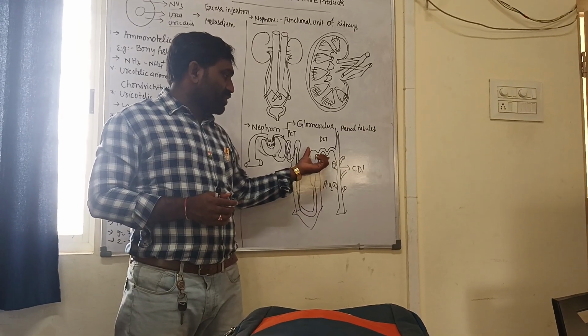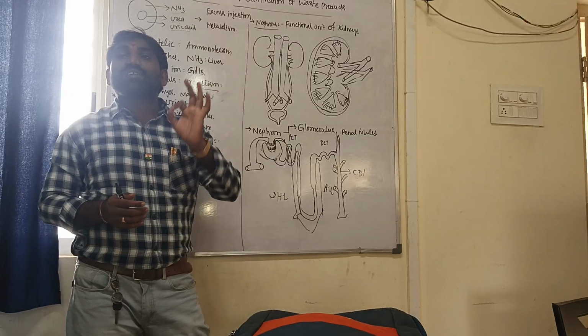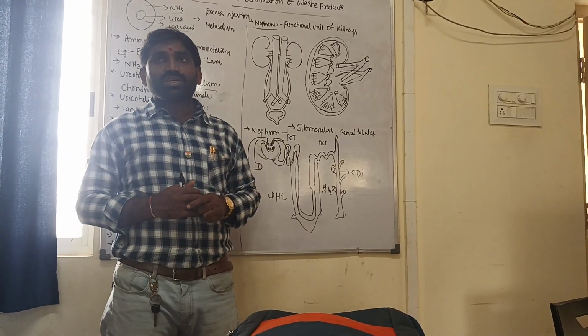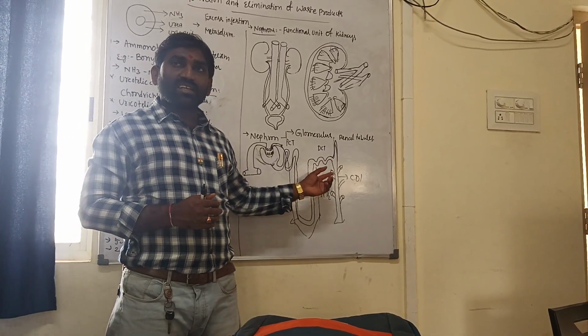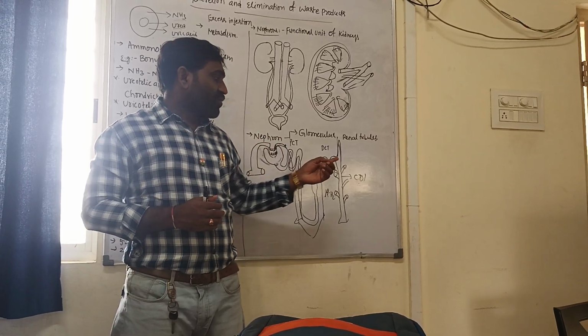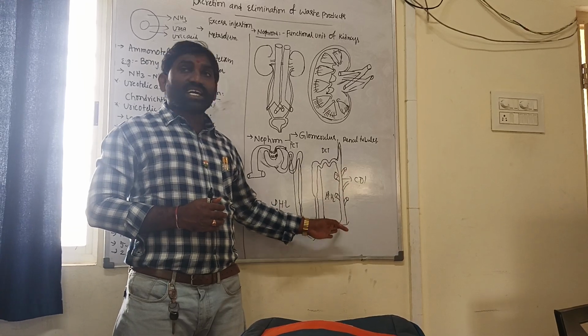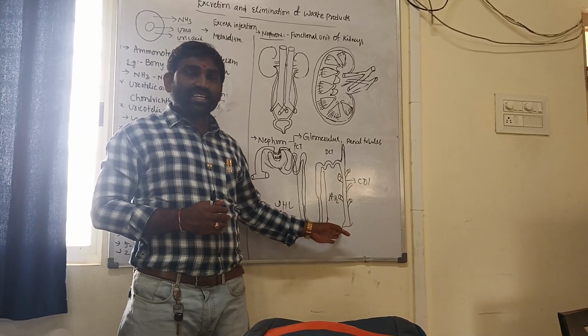The ascending Henle's loop is continuous with the distal convoluted tubule. Here fewer foldings are there. Many nephrons open into the collecting duct.